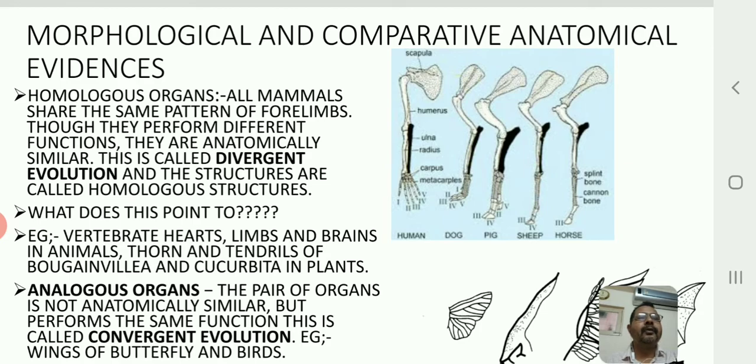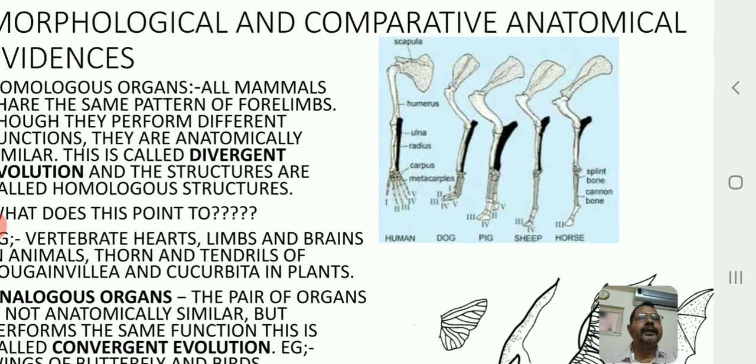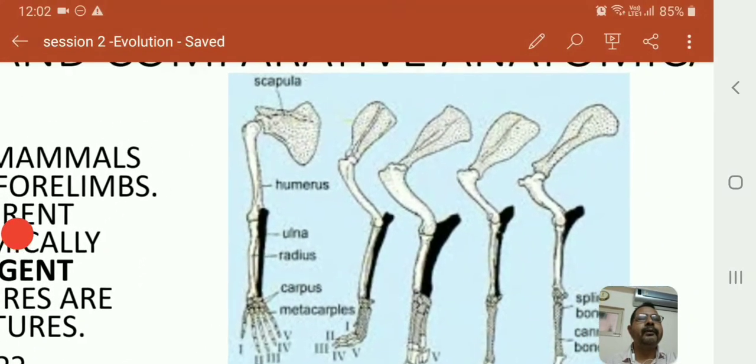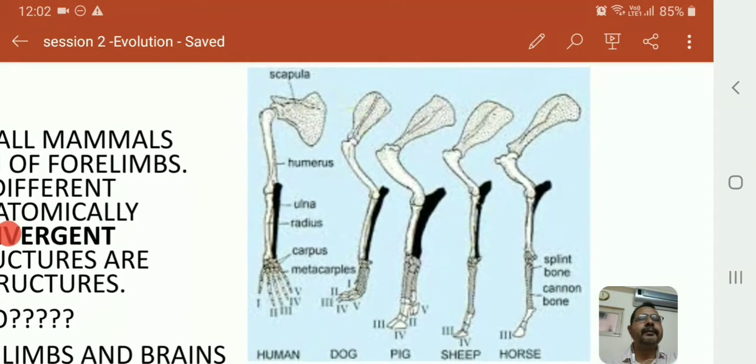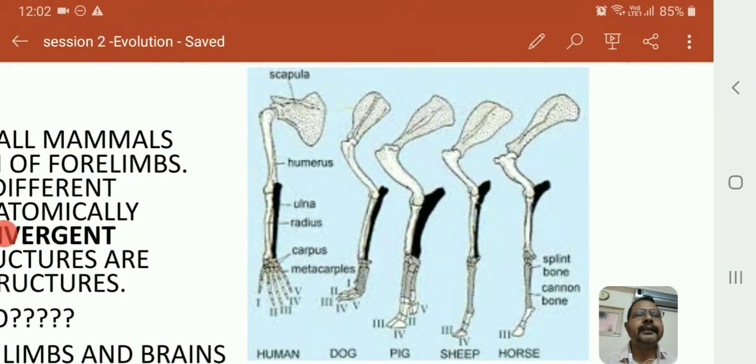Now look at the figure in front of you. What does this figure help us understand? It shows the forelimb of a human, then the second one, a dog, the third a pig, the fourth a sheep, and the fifth a horse.